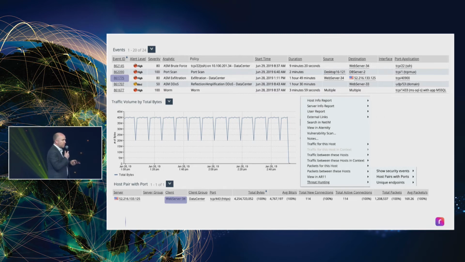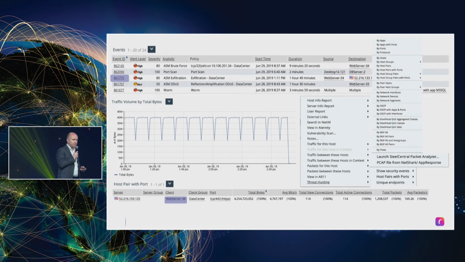We might want to go and look at some of the specific things. We have special cyber threat hunting menus that say, well, give me all the events for that, all the suspicious things that IP address has had. Has it been involved in a port scan? Has it been involved in a ping sweep? So reconnaissance. We might want to go into that deep dive packet troubleshooting and analysis piece as well. So maybe we want to look at all of the packets associated with that IP address or that web server. And then we might want to look at, well, who else does it talk to? And we can get a lot of detail.